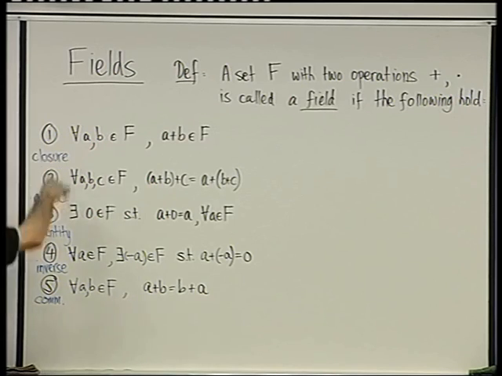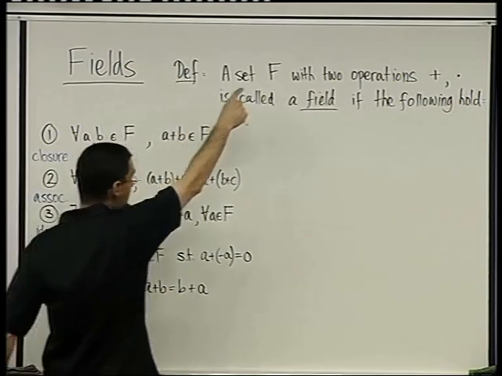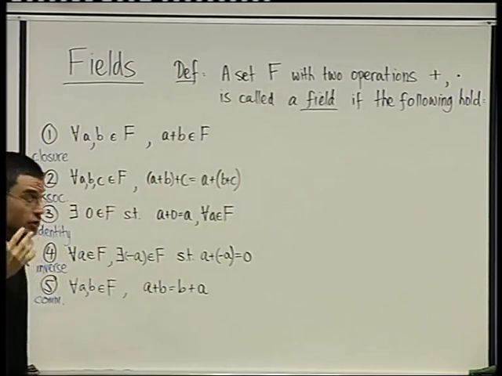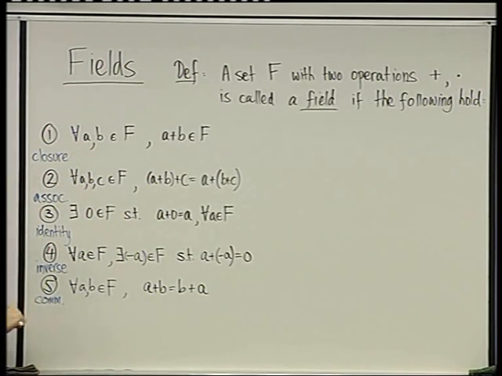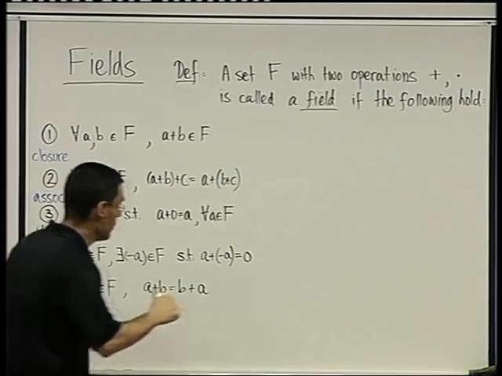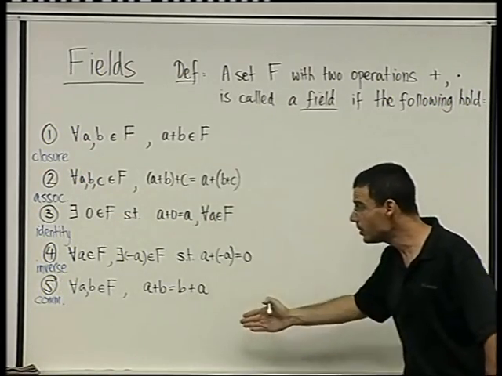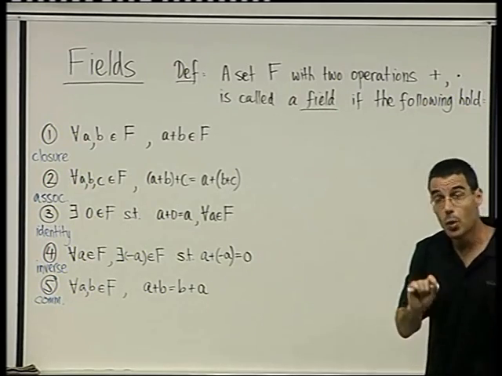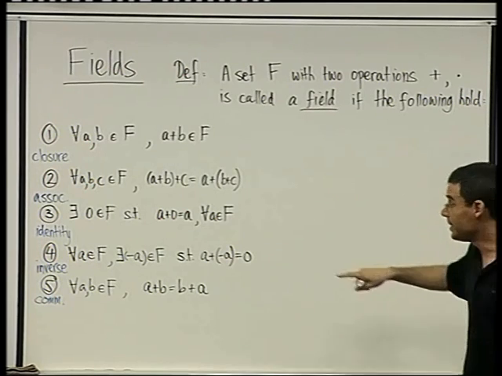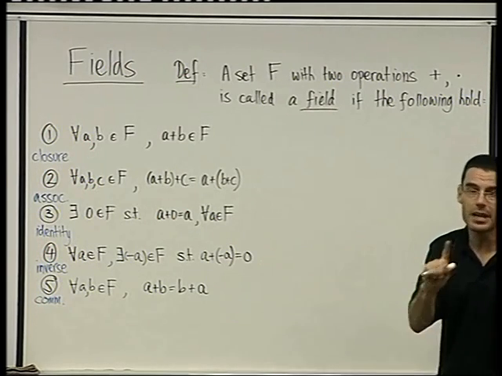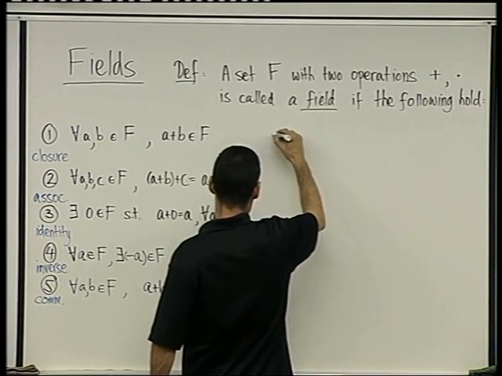So this is just one half of it. This is just the properties that say that F, a field, is just an additive commutative group. But it's more than that. And now there are going to be 5 more properties that say that these same things hold for multiplication, with the little modification that the inverses exist for any element except 0. So let's write it down. I'm going to write them a bit more quickly.